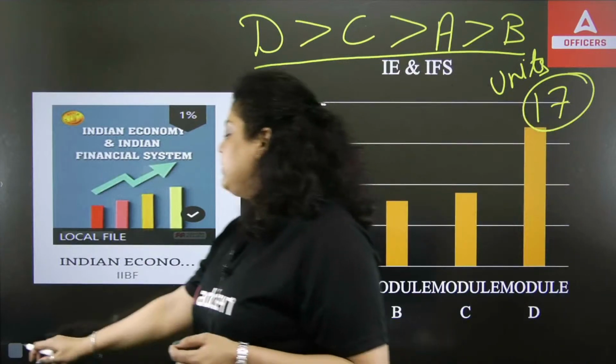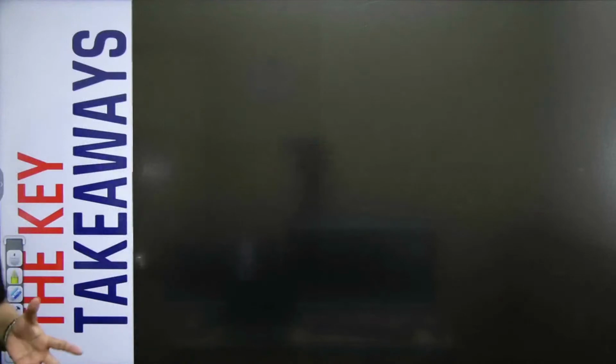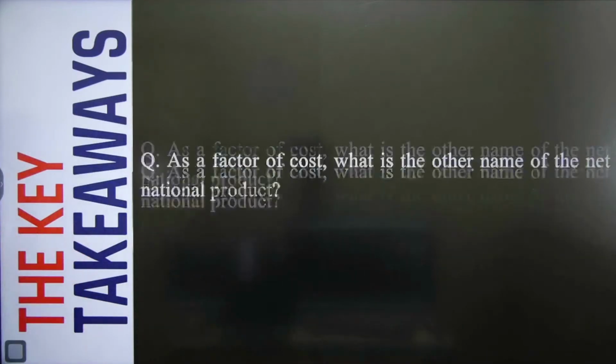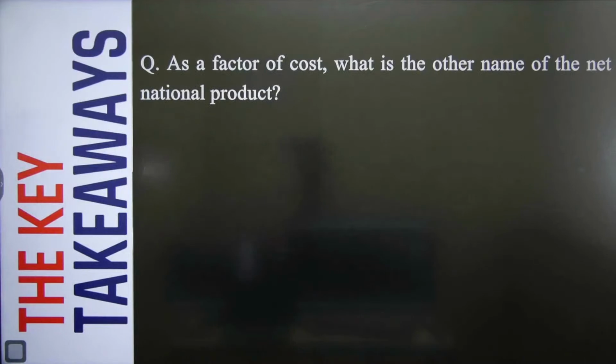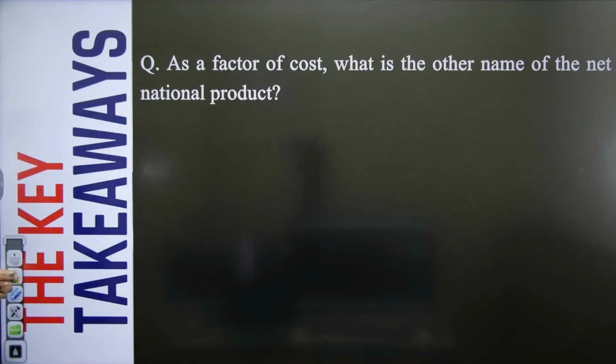Okay, so let's start with the first question of today's session, and if you remember or if you know the concept, then do try to answer it, and if not, there's no issue, we will be discussing the concepts as well. So this is the question: as a factor of cost, what is the other name of the net national product? So the question is talking about NNP.